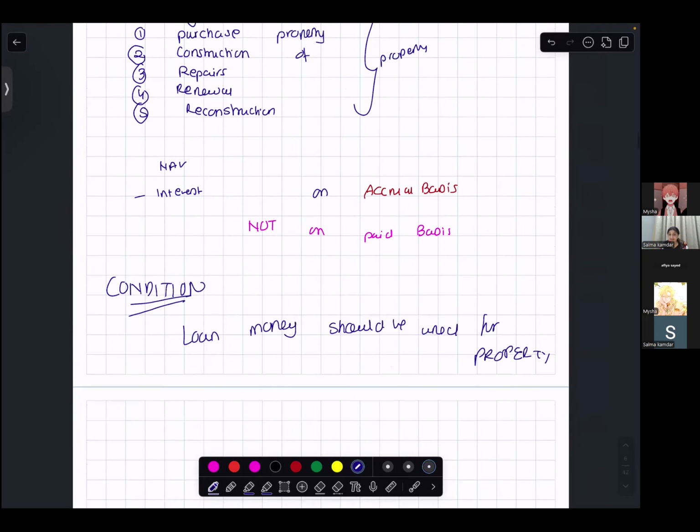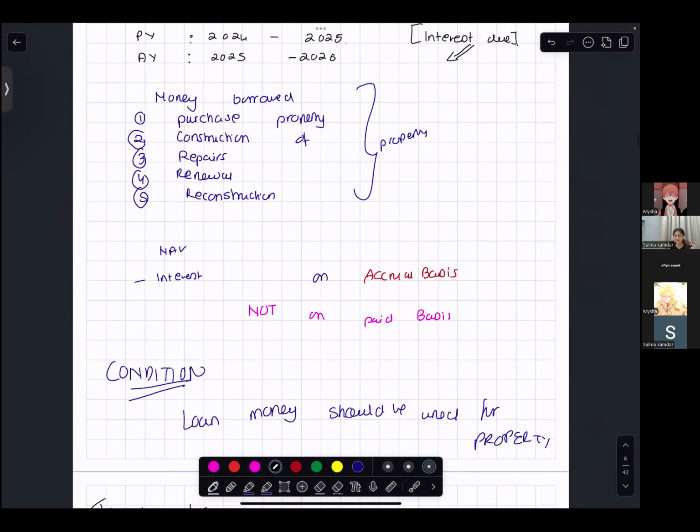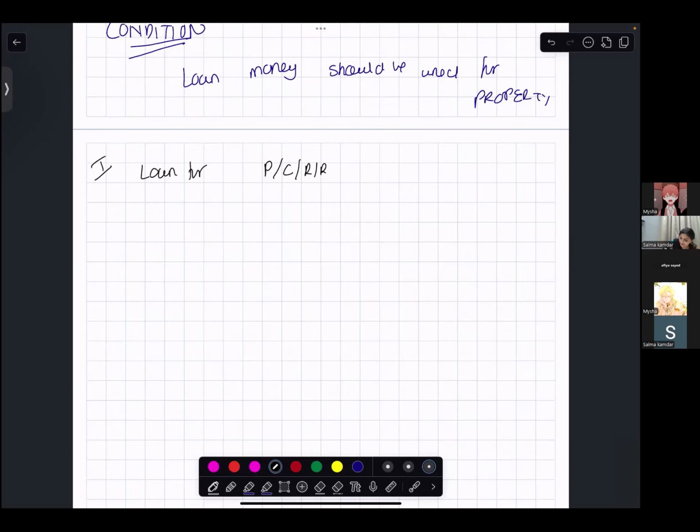Then the second thing. Now, this was for what? What was the first thing that we covered? Loan for property. But what are you going to use it for? Purchase, construction, repairs, renewal, reconstruction. Okay, fine. So loan for purchase, construction, repairs, renewal, reconstruction.